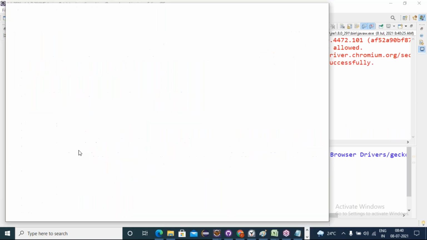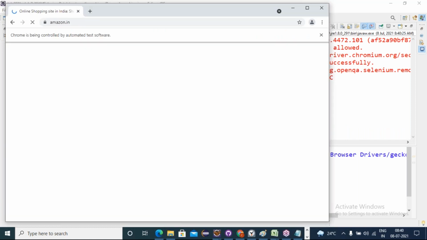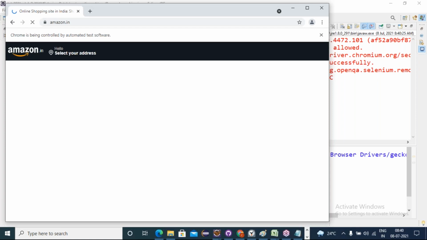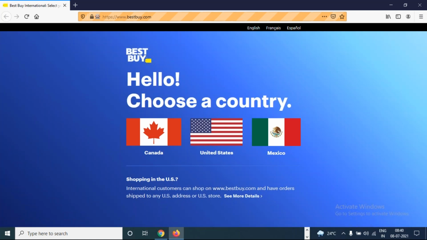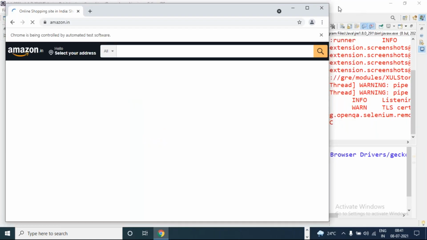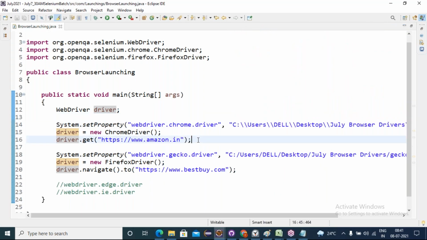Chrome is launching, and with the same reference Firefox is also launching. Earlier we had two references and two memories, but now only one reference, and I'm launching Chrome and Firefox. One to many. Is everyone clear? Friends, all the Java concepts we are implementing here one by one. Is everyone clear?